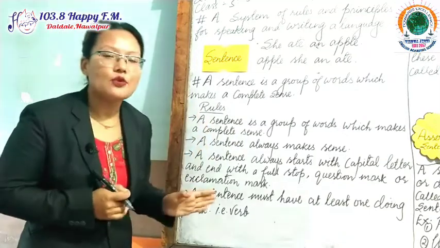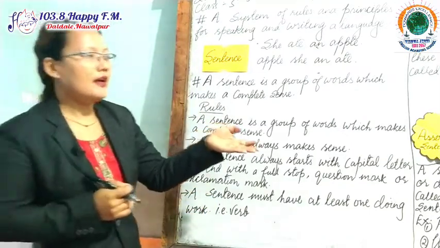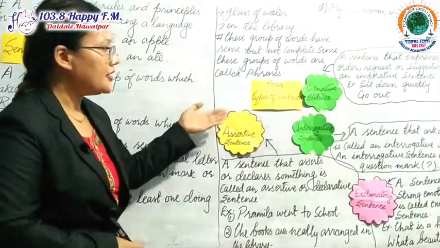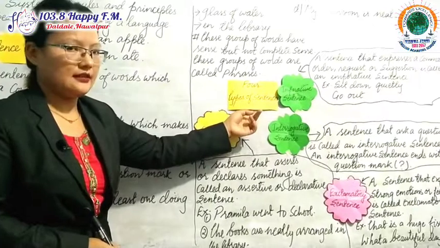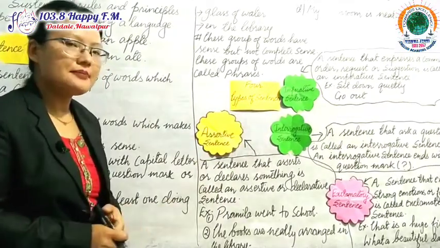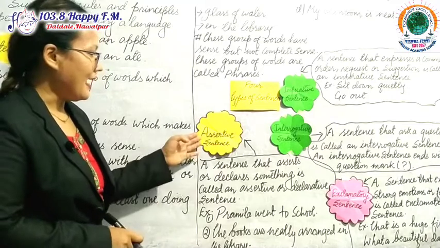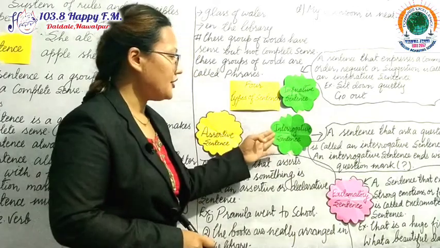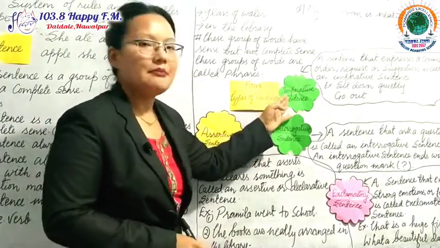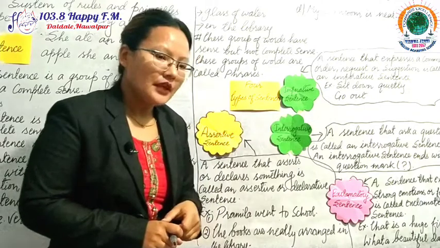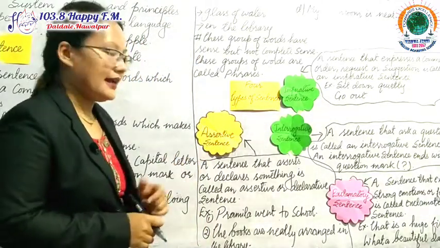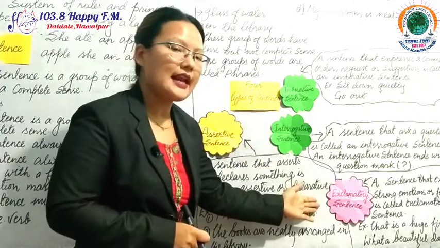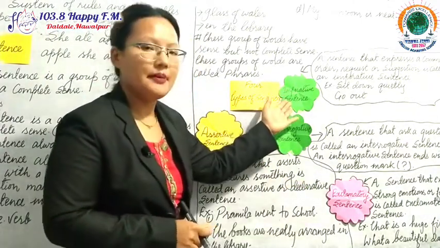After knowing what a sentence is, now let's see how many types of sentence there are. There are 4 types of sentence. You can see here on the board the 4 types of sentence. They are assertive sentence, exclamatory sentence, interrogative sentence, and imperative sentence. So, you may want to know what is meant by assertive sentence, what is meant by interrogative sentence, what is meant by exclamatory sentence, and what is meant by imperative sentence.